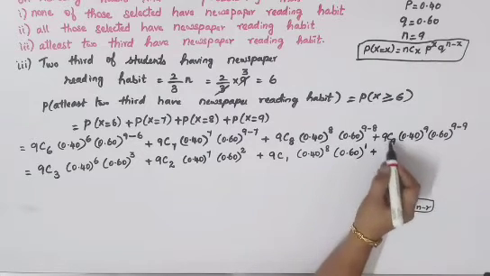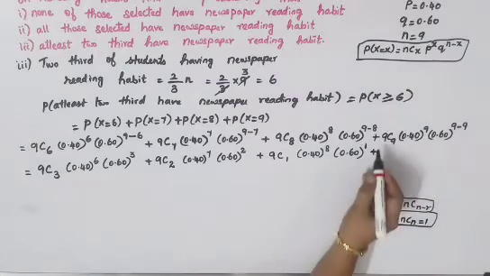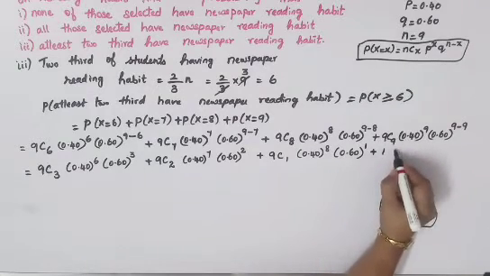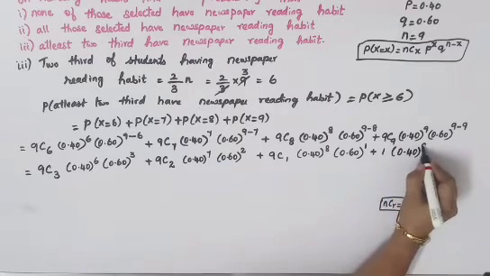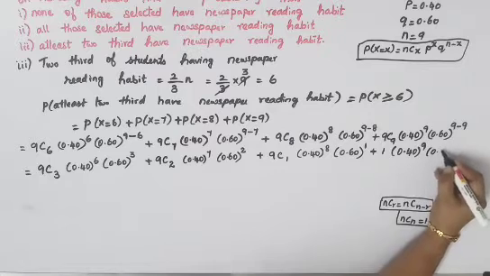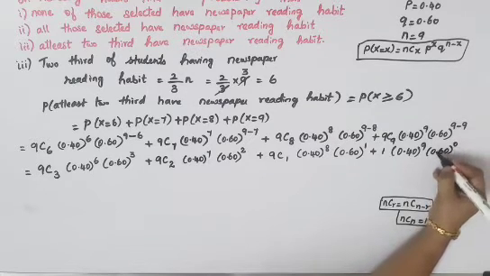Plus 9C9 is there, so nCn is equal to 1. You can use this and convert your 9C9 to 1, into 0.40 the whole power 9 into 0.60 the whole power 9 minus 9, it will become 0.